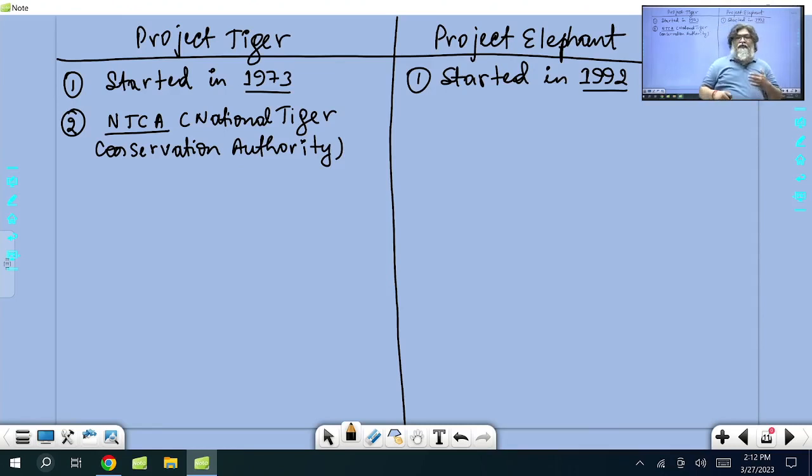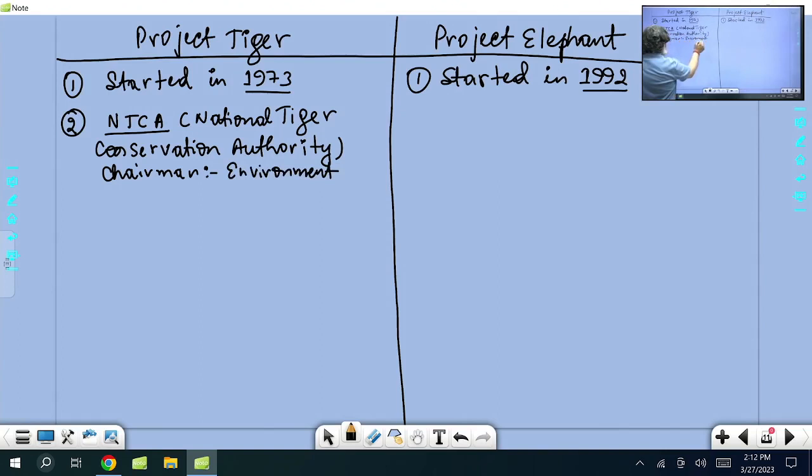Primarily it was formed to protect tigers in India, but now it has been given charge of lion, panther, leopard, cheetah, all big cats. Now the chairman here, the head of NTCA, is the Environment Minister. Right now, Bhupender Yadav is the Environment Minister. So the Central Environment Minister becomes the chairman or head of NTCA. In 2005, through the amendment of the Wildlife Protection Act, this body was formed.